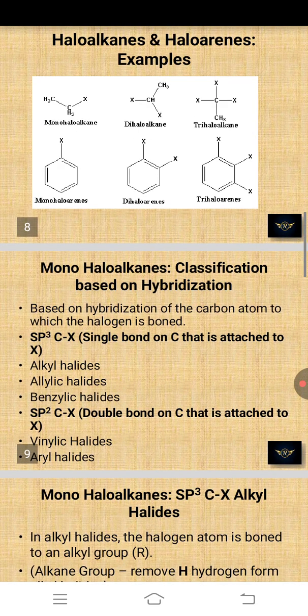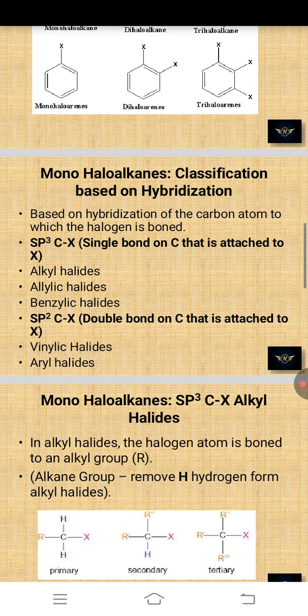Like mono haloalkane, dihaloalkane, trihaloalkane, mono haloarenes, dihaloarenes, trihaloarenes, the classification is also there. And then classification based on hybridization.